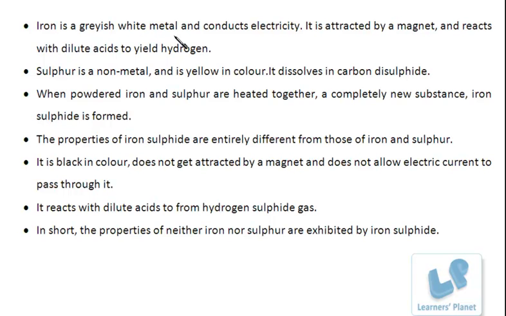Iron is a grayish-white metal and conducts electricity. Right? Being a metal, it conducts electricity. It is attracted by a magnet. Of course, yes, you all know this. And it reacts with dilute acids to yield hydrogen. Iron reacts with dilute acids. You don't need to remember these reactions. And forms what? Here the products formed will be iron chloride, that is ferric chloride, and hydrogen will be released. Okay? It is twice.